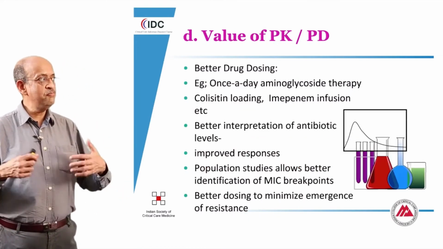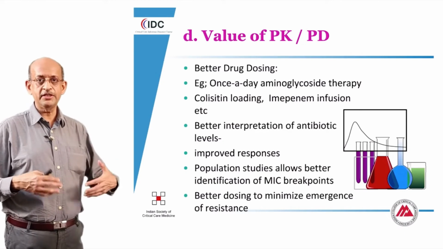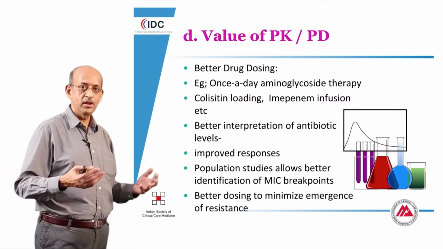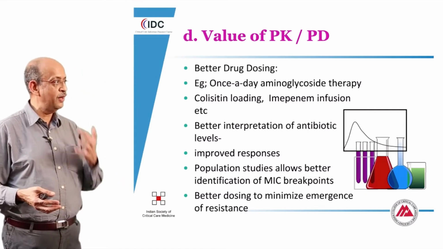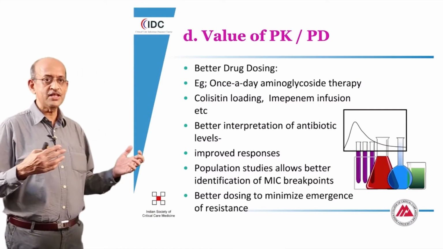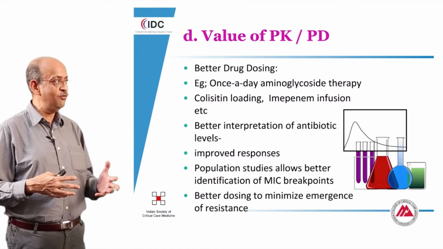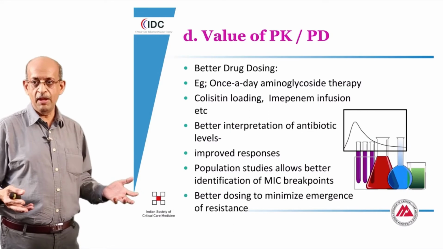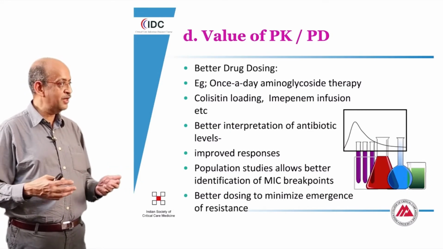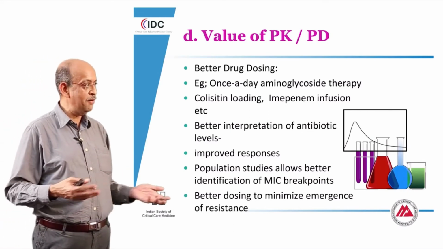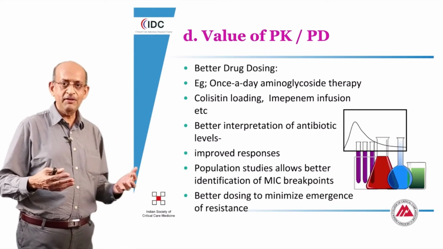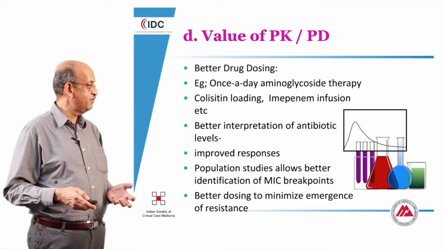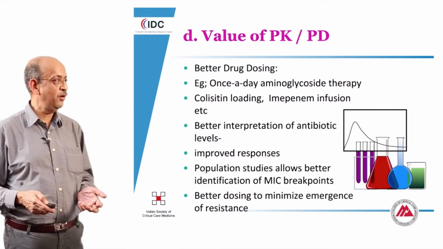So with this basic understanding of the pharmacokinetics and pharmacodynamics, there are certainly big advantages in the fact that you can dose your antibiotic more appropriately, and it also gives us a better understanding of the way in which antibiotic levels can be interpreted, and the population studies will give us a better identification of MIC breakpoints, and ultimately will translate into a better outcome in terms of minimizing the emergence of resistance when we continue to use these antibiotics.